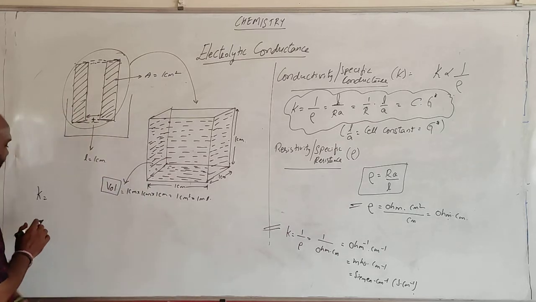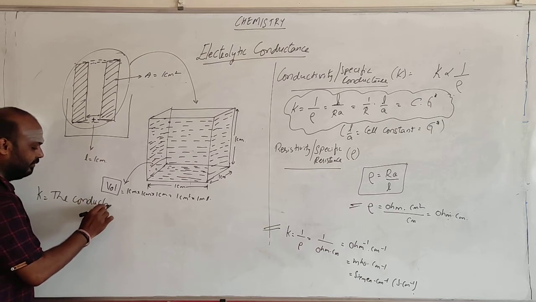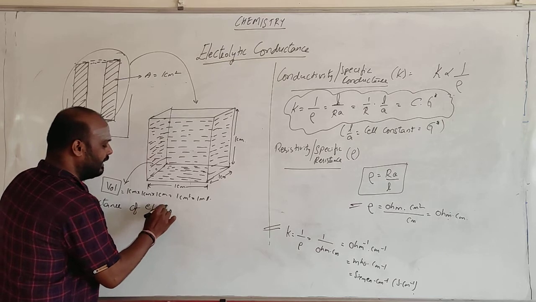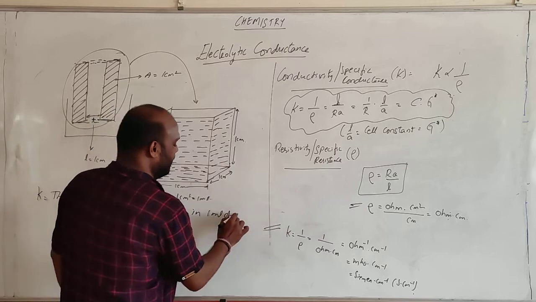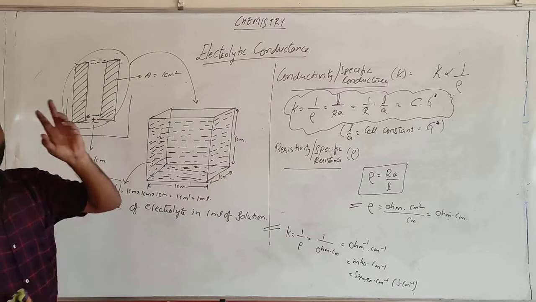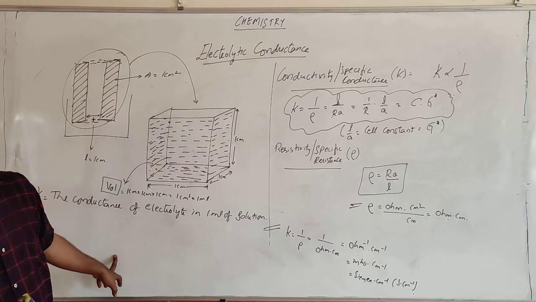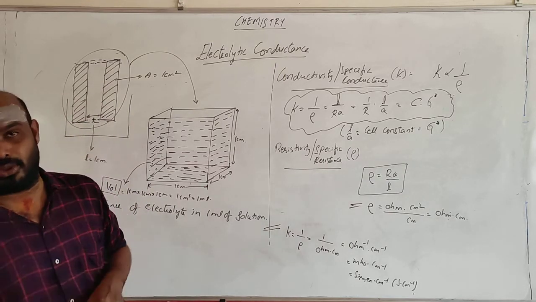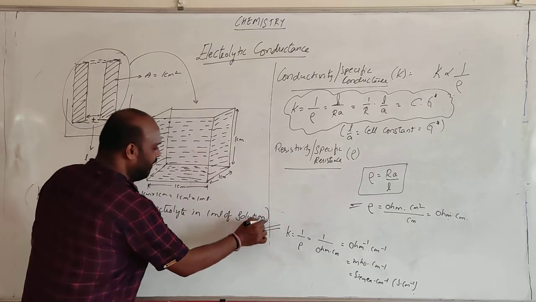So K is the conductance of the electrolyte in 1 ml of solution. The conductance you are getting in 1 ml of solution is called conductivity.